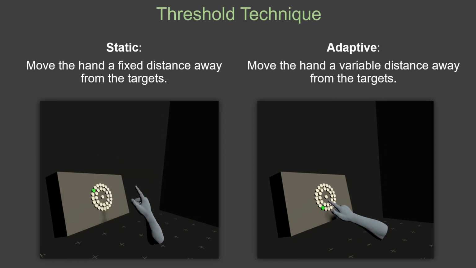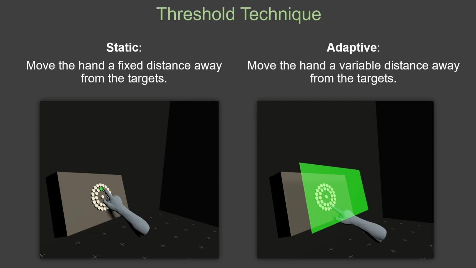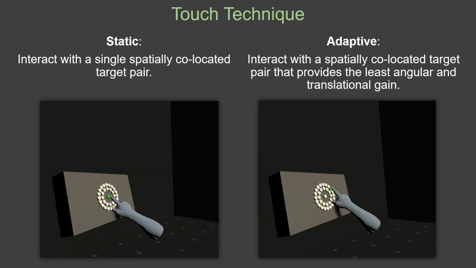In the static threshold technique, the reset is an infinite plane placed a fixed distance from the targets. For the adaptive variant, the distance is calculated using the same method as the adaptive point technique, and the reset is skipped where possible. The touch technique differs from the other methods in that instead of movement away from the targets, the reset is completed by interacting with a co-located pair of physical and virtual targets, effectively aligning the hands through completion of a similar interaction to the others in the sequence.